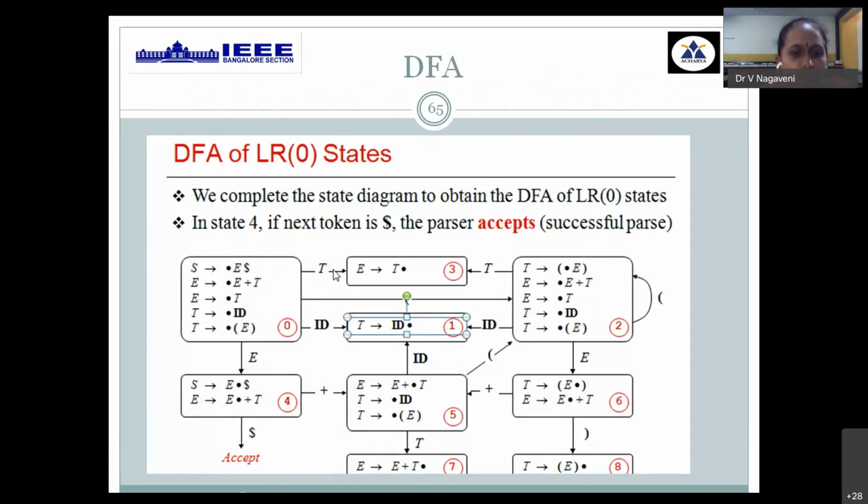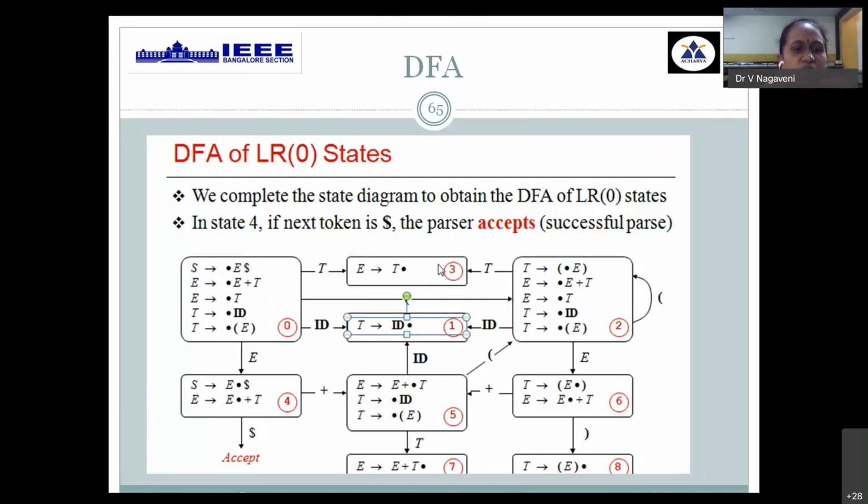Then you apply the goto function, finding out goto of I0 on this variable E. What is happening? When you apply the goto function, the dot is shifted one position towards the right. Then when it reaches the rightmost corner and no other production is there, we call this the next state.